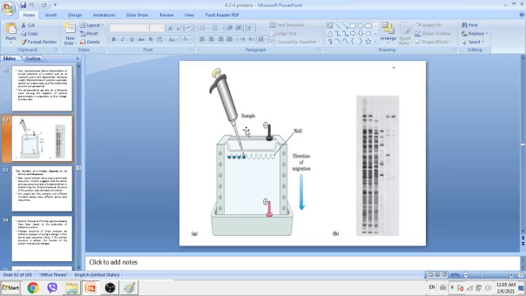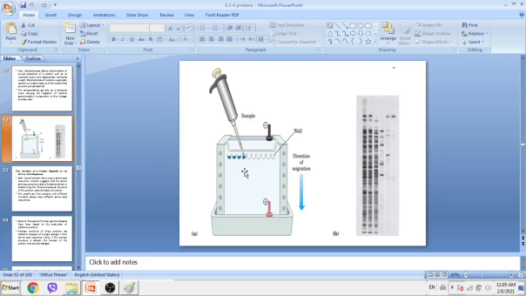This is gel electrophoresis. This is the gel here. All this, the yellow and blue color, is the gel. These are the wells, the place where the protein can be put in. This is the negative pole. This is the positive pole.